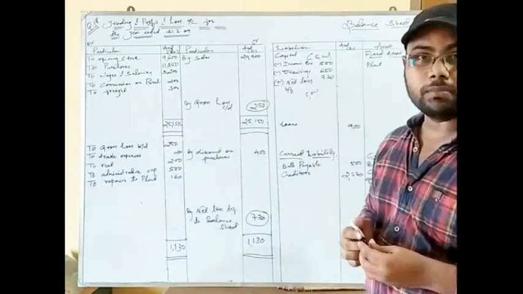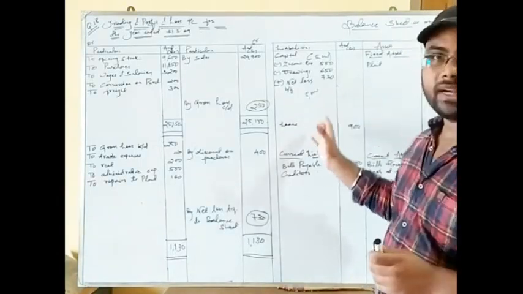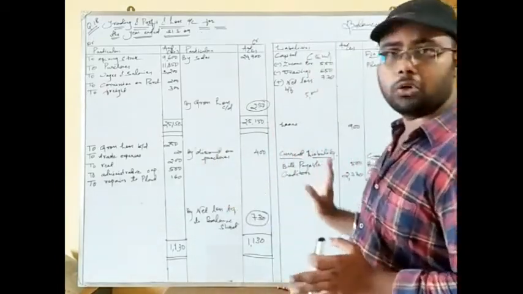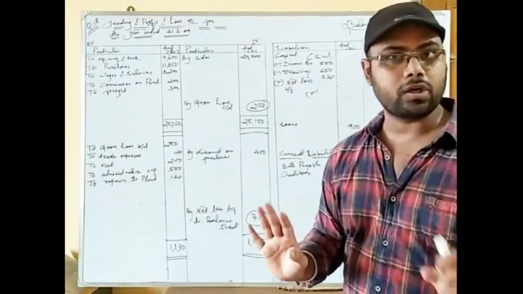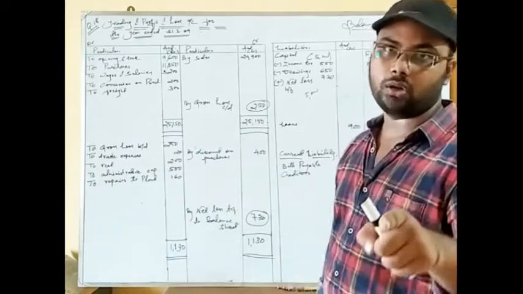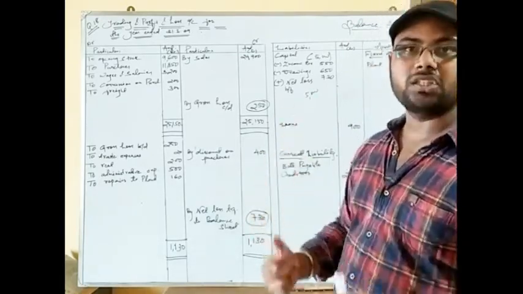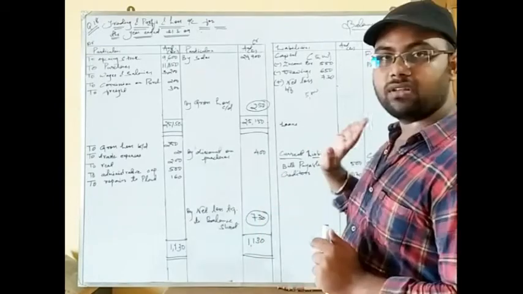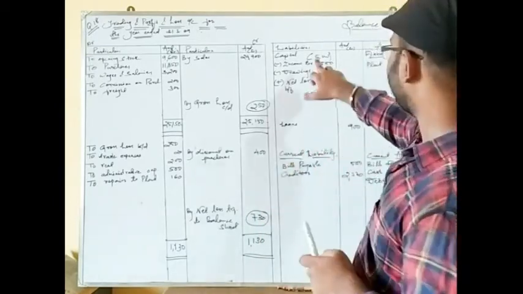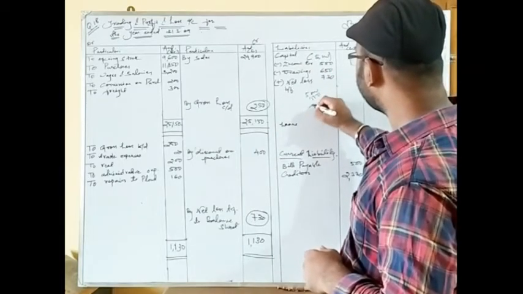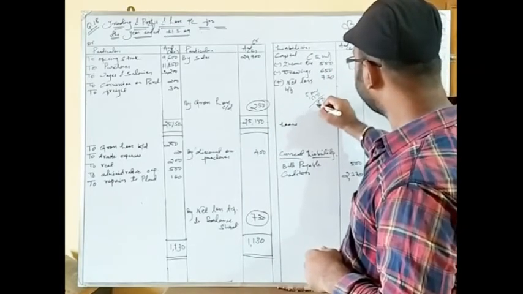I am making it here because I can erase it afterwards and I am writing in the marker pen. But see, I am not having here space for calculations, or even I am not using any calculator. So I am advising you not to use calculator. Okay, do it in the rough areas. Make proper calculation in your rough areas so that you can add the answer properly. Okay. So see here, capital is given is 5,000. Then we have income tax 550. So I am subtracting it. Let us see how much we are getting.